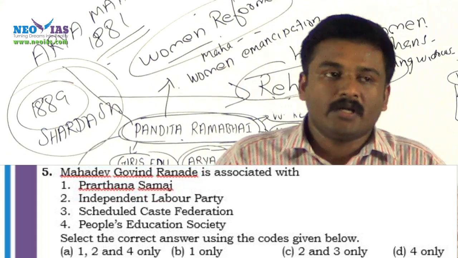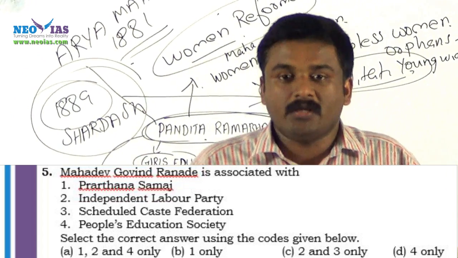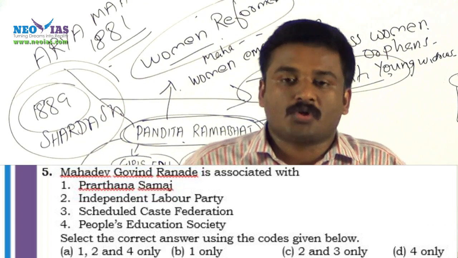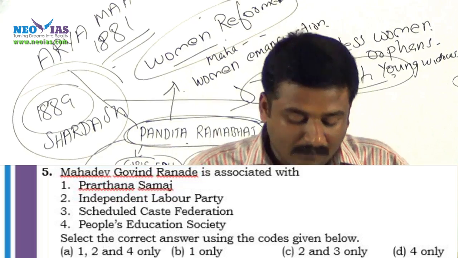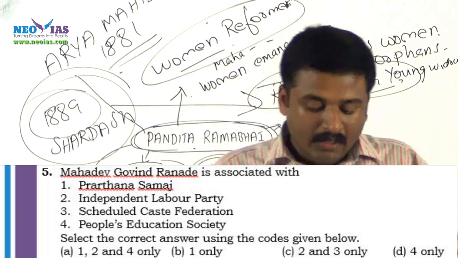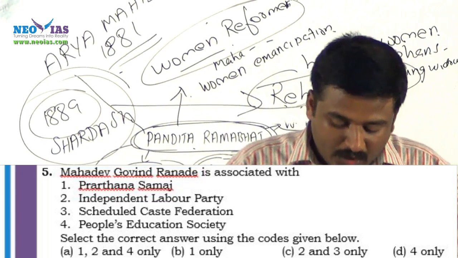Actually we know that the Independent Labour Party was formed by Dr. B.R. Ambedkar. He was again a great leader of lower caste upliftment in Maharashtra, a great leader of the Mahar movement, and he founded this Independent Labour Party. So that statement is wrong.